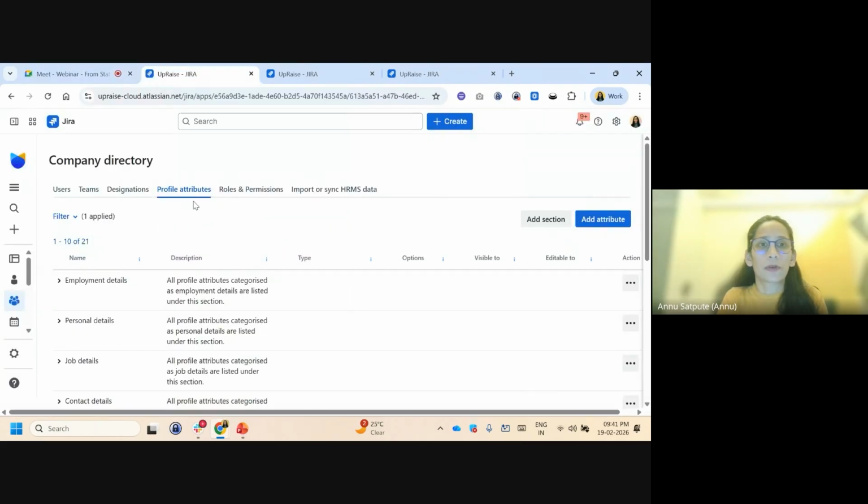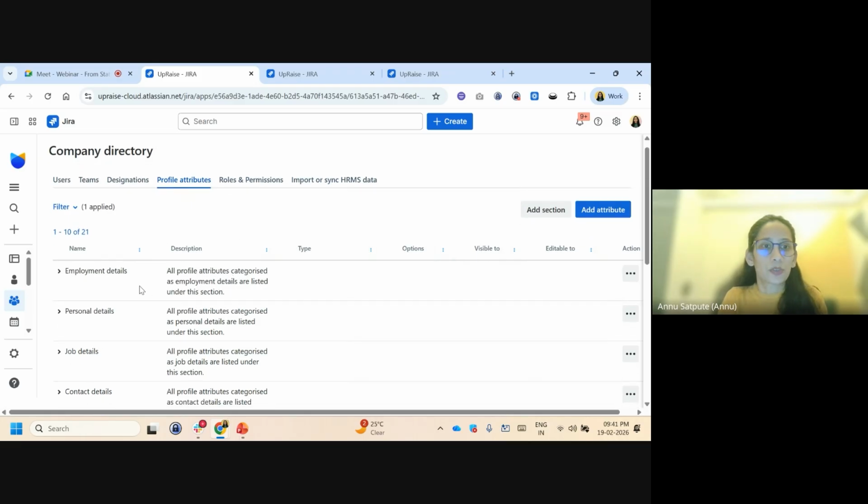So this is profile attribute. This is the UpRaise app, and out of many different modules, we have something called company directory to manage your employee data here. As you can see, there are different tabs like users, teams, designations. Like I said, the very basic information that anyone would store into their employee records or into their HRMS, which is very default for everyone. But if you want to go beyond that, you will always have these profile attributes that you can create.